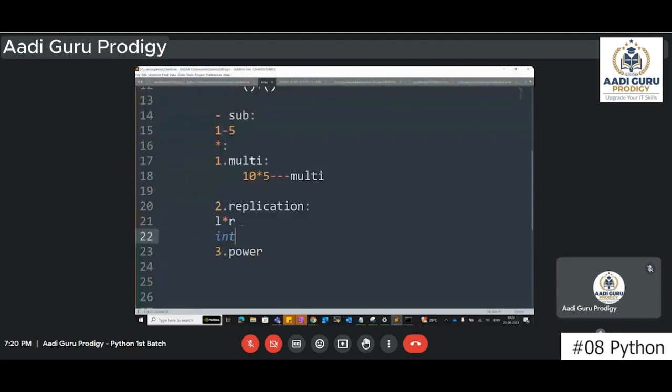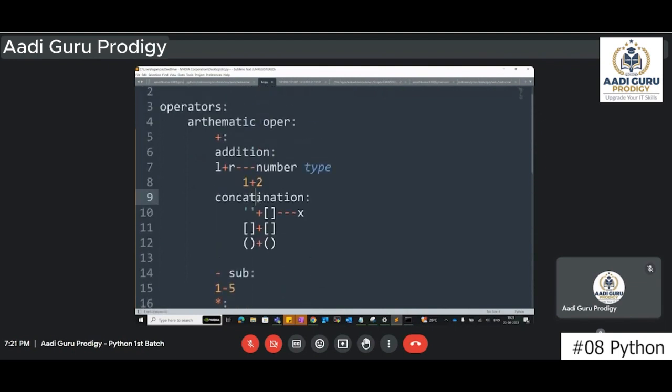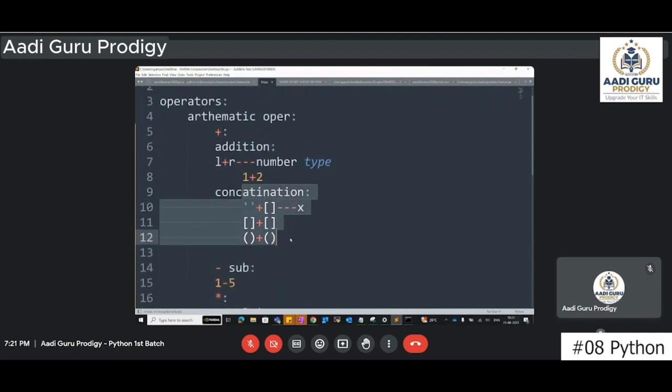So the point here is that one side is an integer, and the other side can be a list or string, whatever types we are able to use for concatenation.